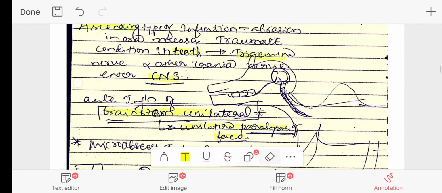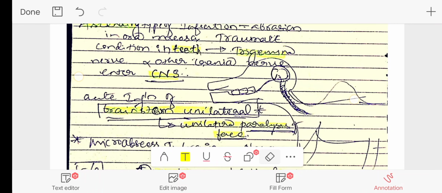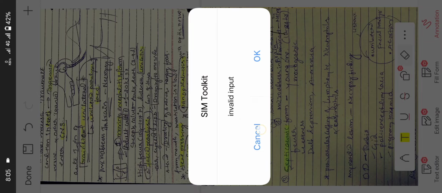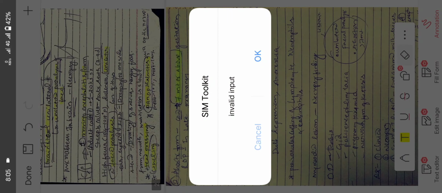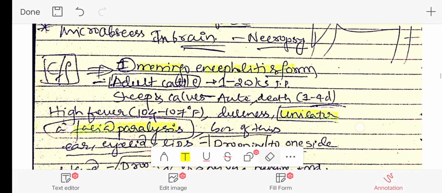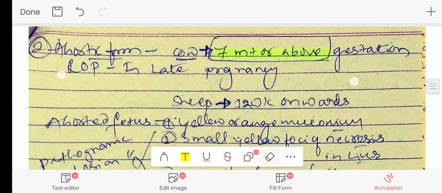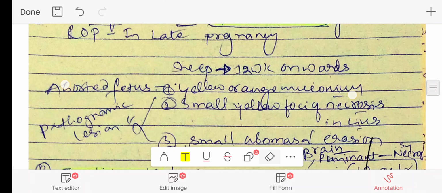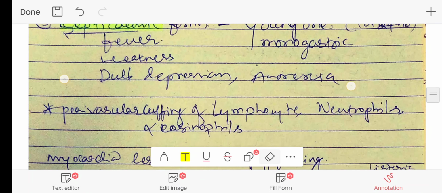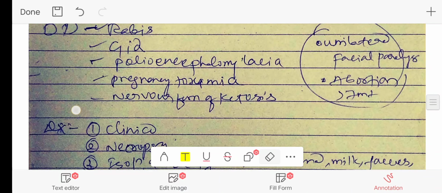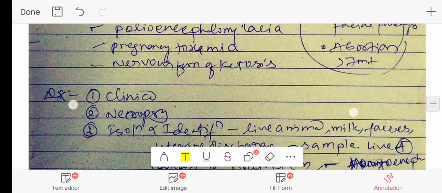And if the animal is pregnant, abortion will be noticed, and it is an ascending type of infection. The infection may spread to the CNS if there are any aberrations inside the oral mucosa, and from there the bacteria may enter the CNS via the trigeminal nerve, where it will cause unilateral facial paralysis. There will be circling, head pressing, and panophthalmitis seen. In the abortive form, abortion at more than 7 months of pregnancy will be there, and the septicemic form is mainly noticed in young ones. And we need to differentiate from rabies, coenurosis, that is GID, polioencephalomalacia, pregnancy toxemia,